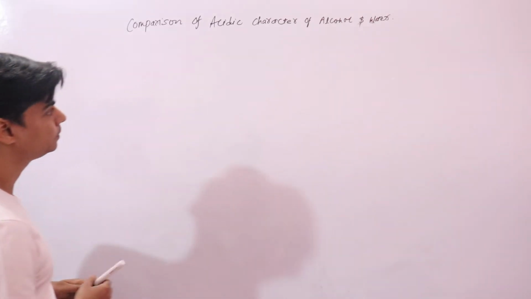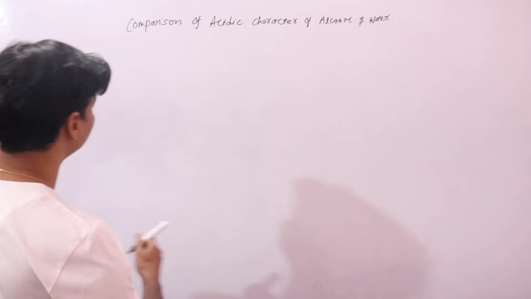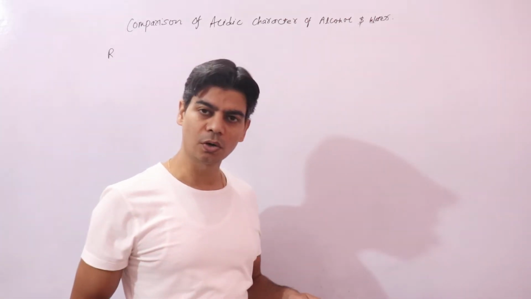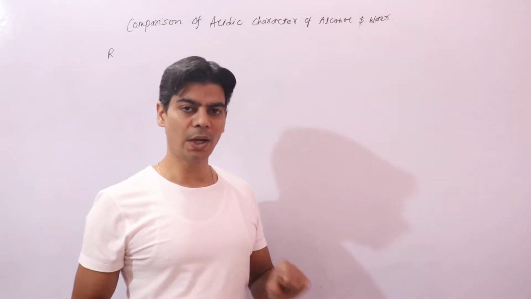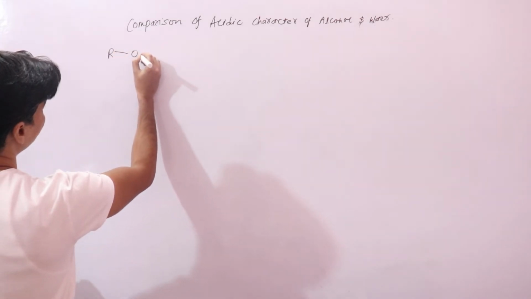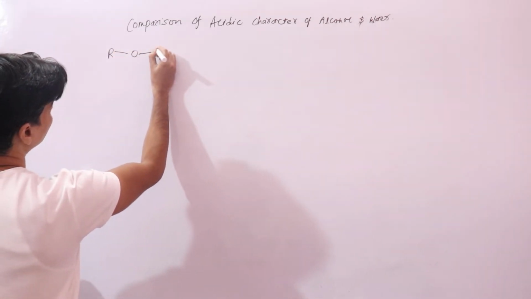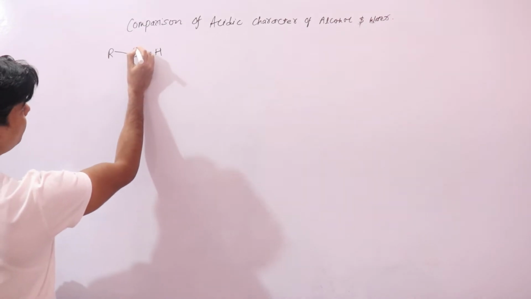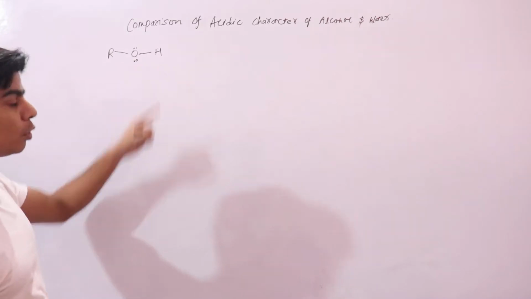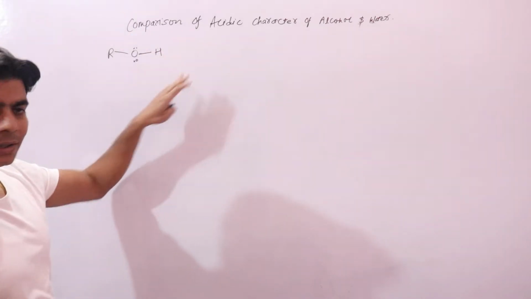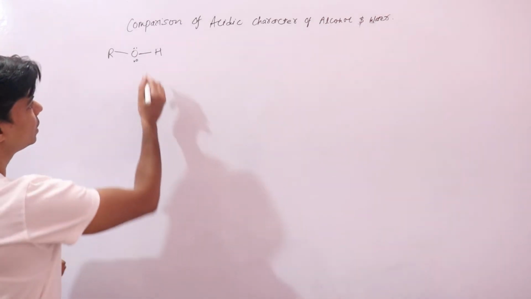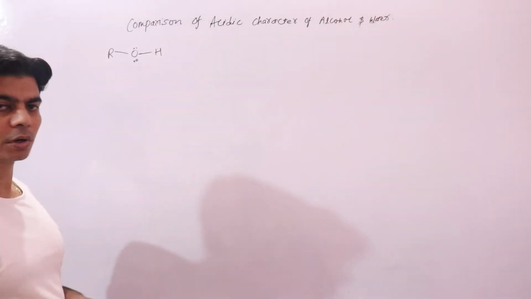So alcohols are acidic. We have done the structure of alcohols, and if you just recall, you'll get to know why alcohols are acidic. We have done this while doing the structure of alcohols as well. This is ROH, alcohol. And the oxygen atom in this OH bond, when we say this alcohol is acidic, it means it will lose this proton. That is why it is acidic. Now let's see how easily it can lose a proton.